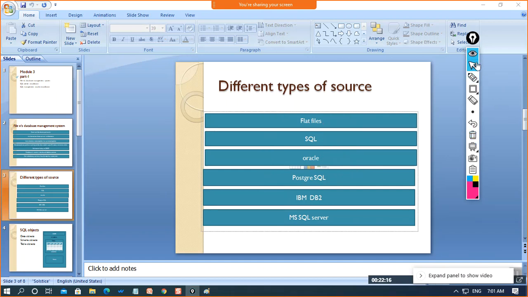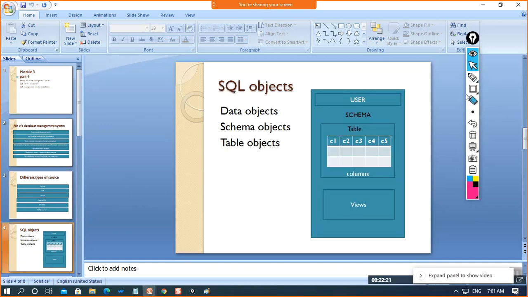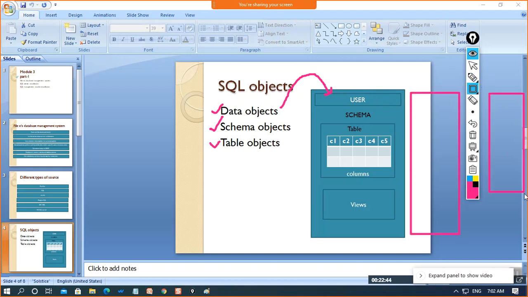Now let me explain some of the SQL objects as we are going to cover SQL. So basically SQL objects contain the data object, schema object, and table object. Within the data object we have the user, that means the admin. If there are multiple users, the data object can contain multiple users. So the data object will contain all of the users present in our database.